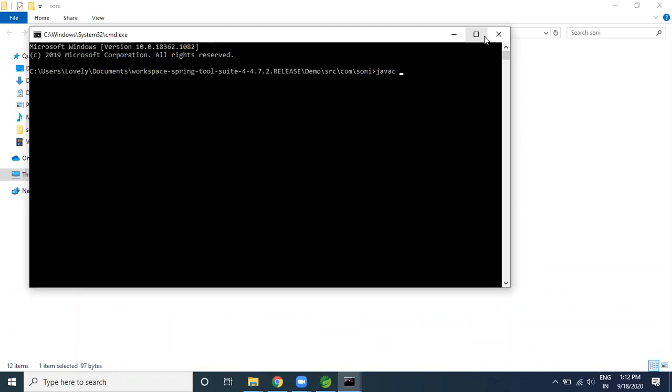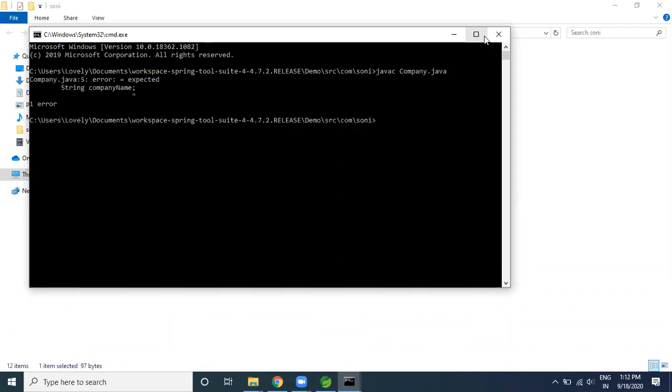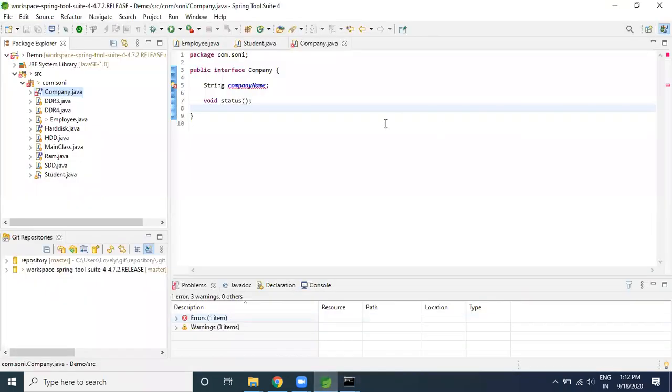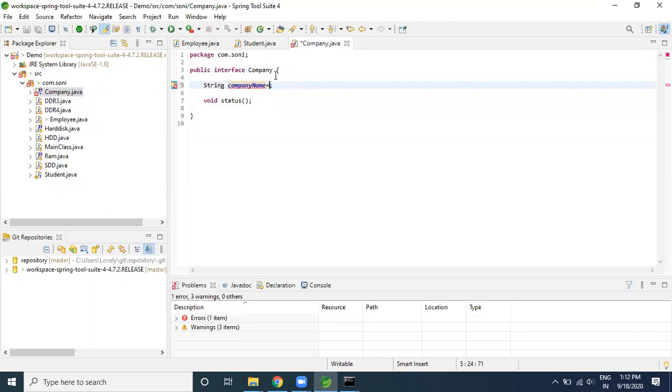So javac, I would like to search company. So I will say company.java. Now what is showing error? What is being expected? If you see, guys, as part of the interface you cannot simply have the variable. You need to assign some value to that particular variable. Suppose I am saying company name. It's a string, right? I need to keep the double quotation. As of now, let's say this is the company.